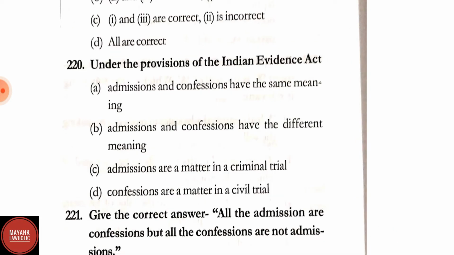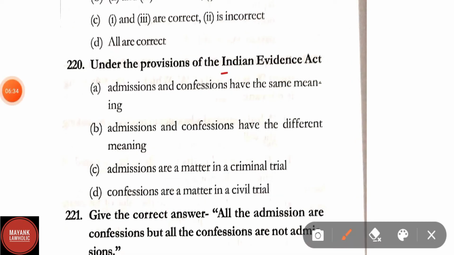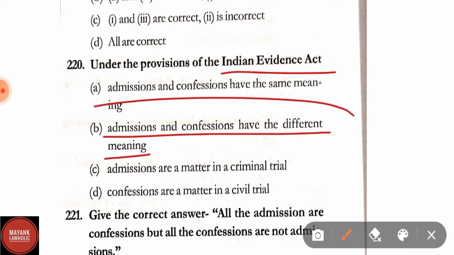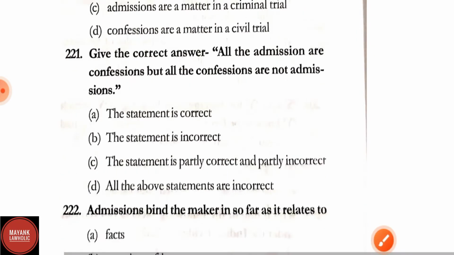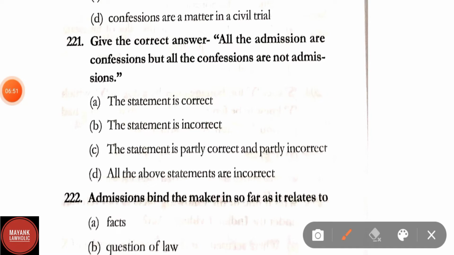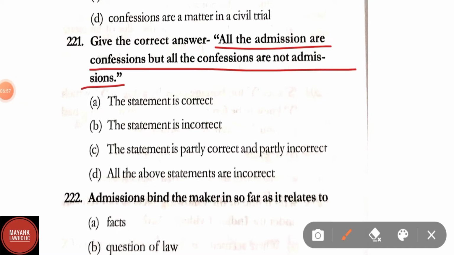Question number 220. Under the provisions of the Indian Evidence Act, admissions and confessions have the same meaning. Admissions and confessions have different meanings. Admissions are a matter in a criminal trial. Confessions are a matter in a civil suit. Here correct answer is option B, that is admission and confession have different meanings. Question number 221. Give the correct answer. All the admissions are confession, but all confessions are not admission. Here this statement is incorrect.